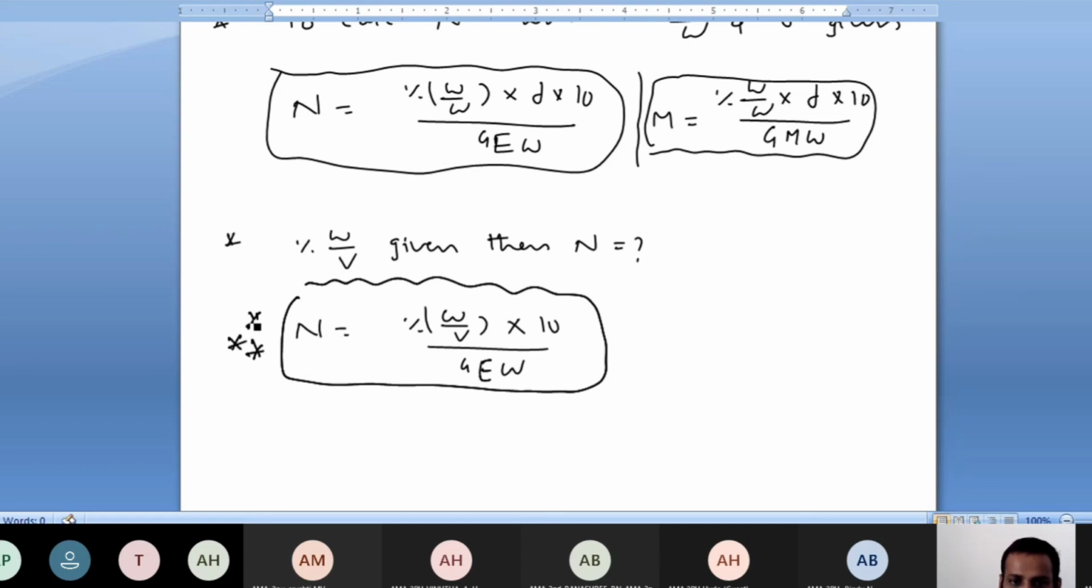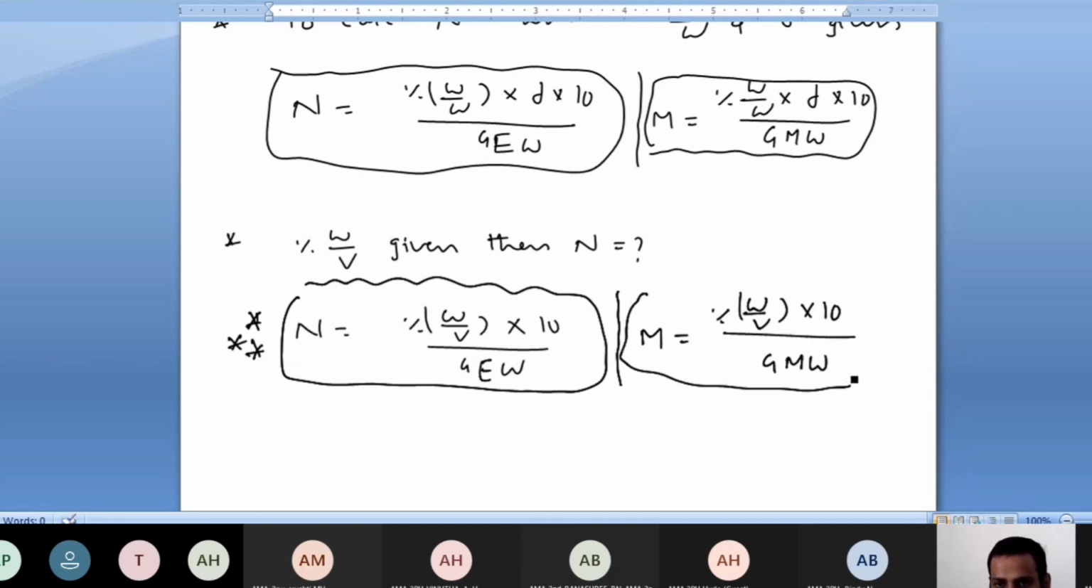The most important. The same I'll compare here. So molarity, if they are asking when percentage weight by volume is given, same story: percentage weight by volume into 10 by gram molecular weight. This time I wrote it properly. This is about molarity.